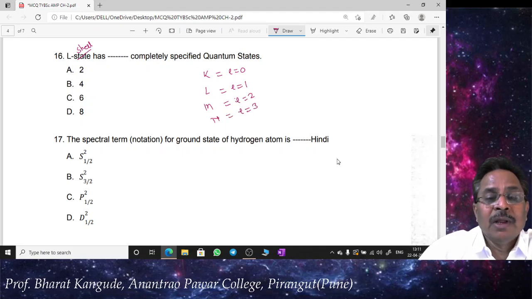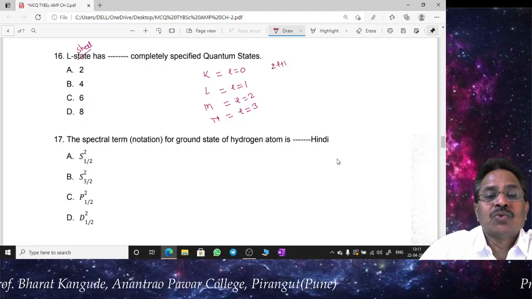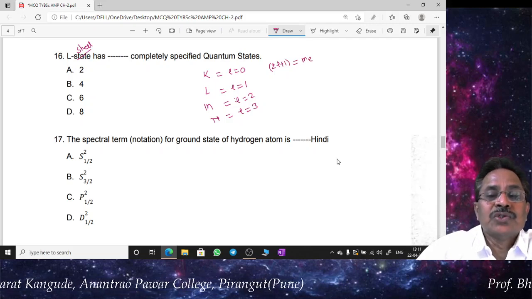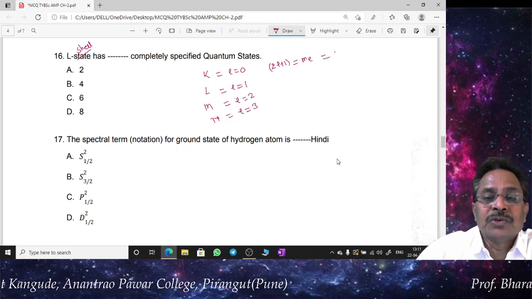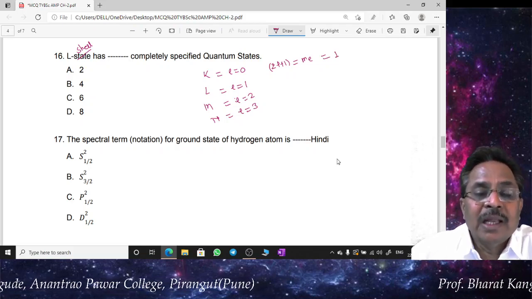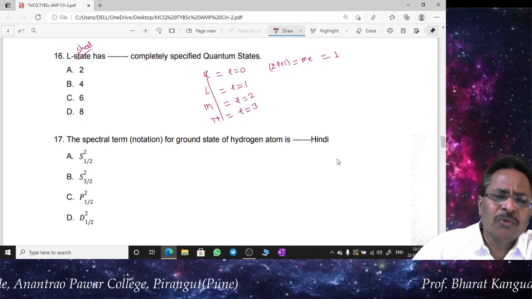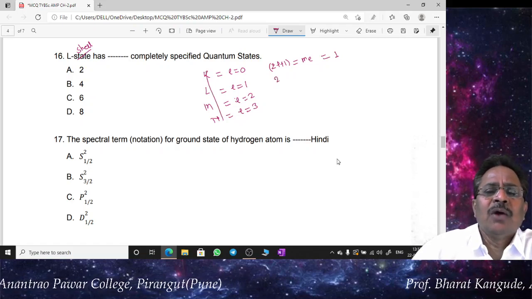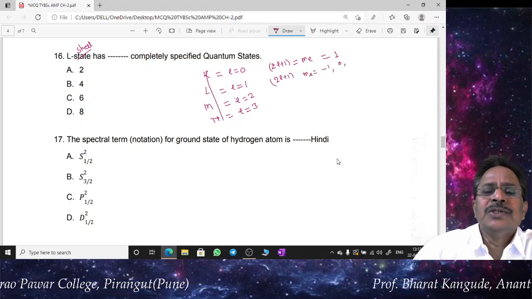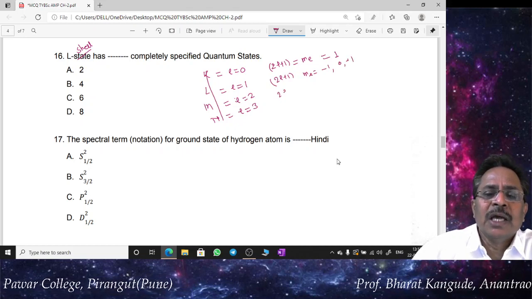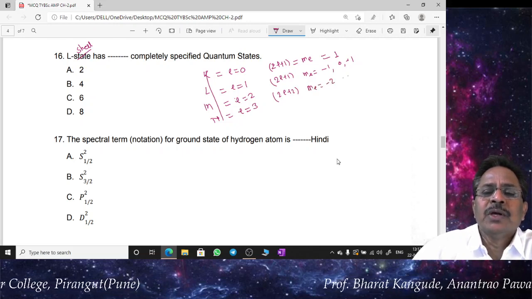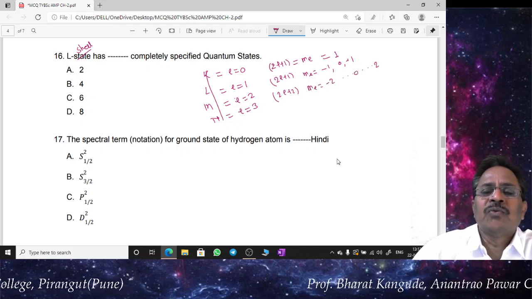And remember, for every l there are 2l plus 1 possible values of ml. So for l equal to 0 we have ml equal to simply 0. For l equal to 1 we will have 2l plus 1, that means there will be 3 ml values: -1, 0 and +1. Similarly for l equal to 2 we have 2l plus 1, so ml is equal to -2, -1, 0, +1, +2. 5 different values are there.